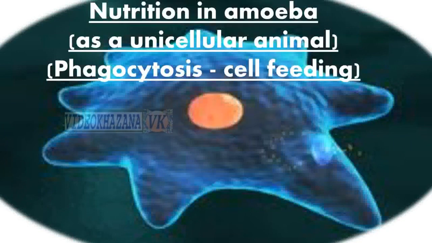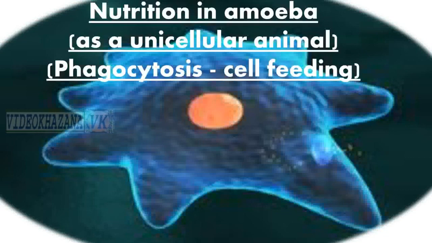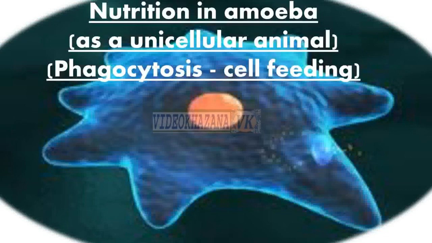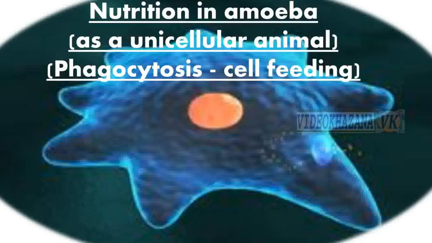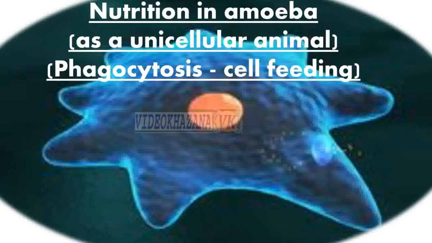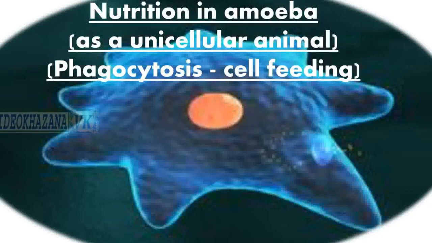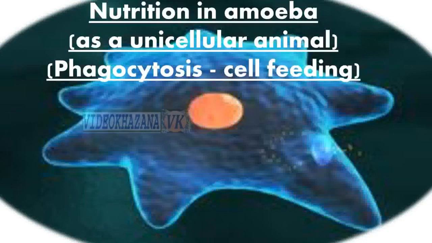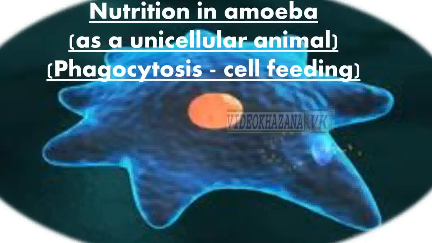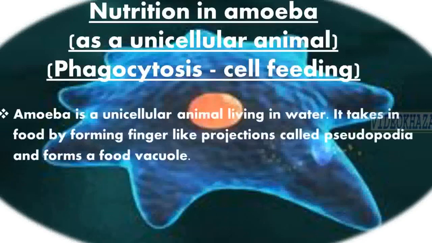As we know, nutrition in amoeba may be called phagocytosis, because amoeba is a unicellular animal and all the process of nutrition is done by the single cell only. So phagocytosis means cell feeding, and this process is called phagocytosis. And nutrition in amoeba is just similar to other animals, having 5 steps. We will discuss it later.